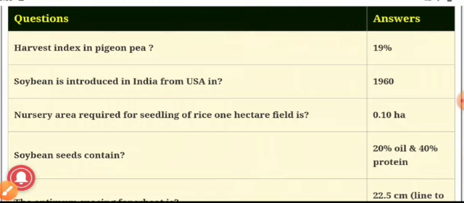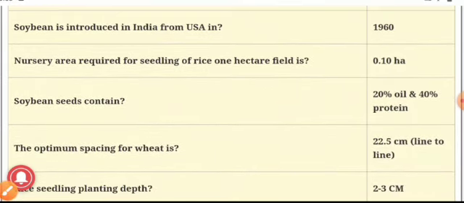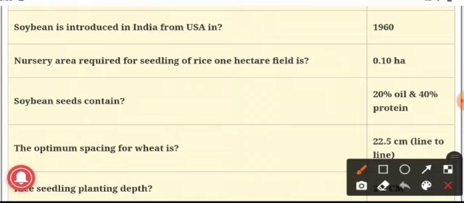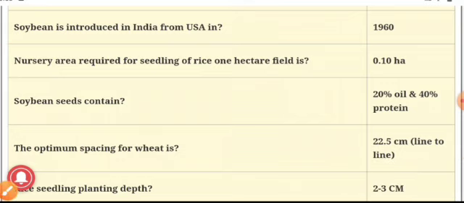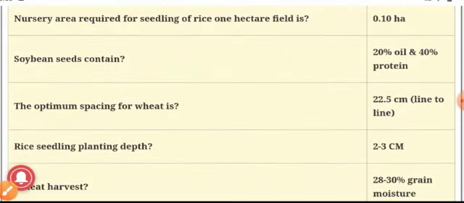Our second question: soybean was introduced in India from USA in which year? The answer is 1960. Our third question: nursery area required for seedlings of rice for a 1 hectare field is?